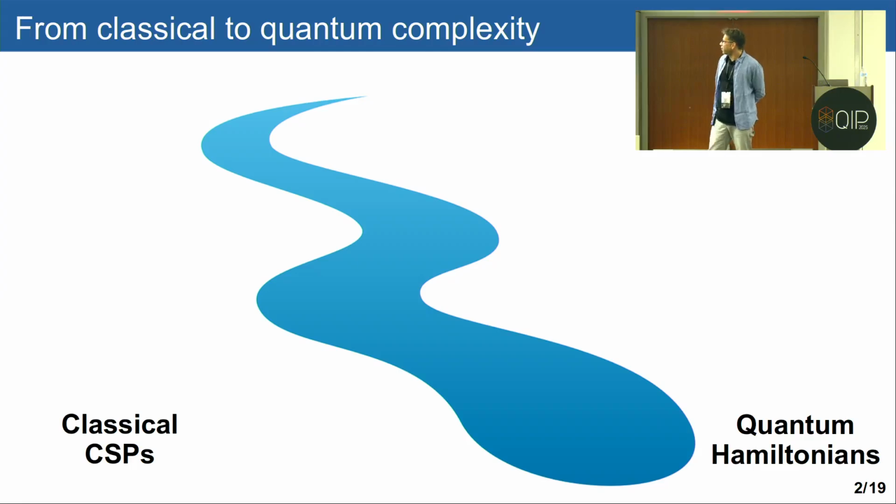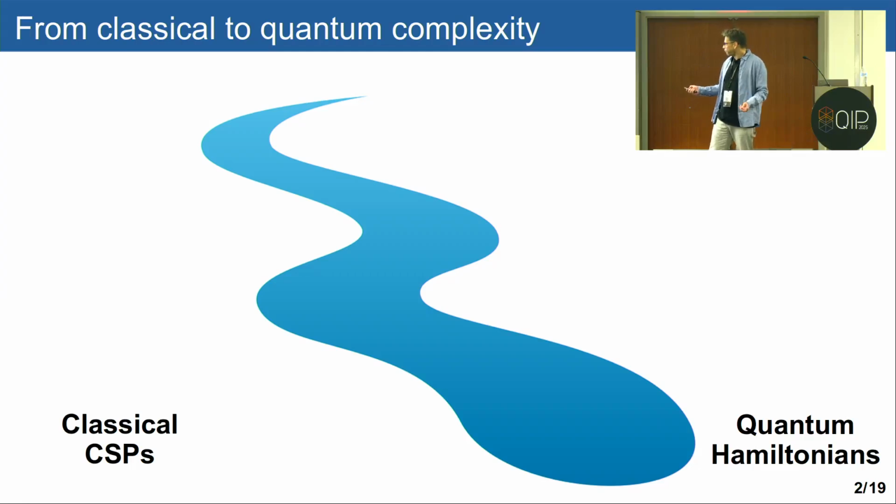So I'm going to talk today about the distance between classical constraint satisfaction problems, CSPs, and quantum Hamiltonians. As we're well aware, there is this river of tears separating these two things. The reason is that the structure of classical CSPs is much simpler than local Hamiltonians, and therefore we have so many more results.